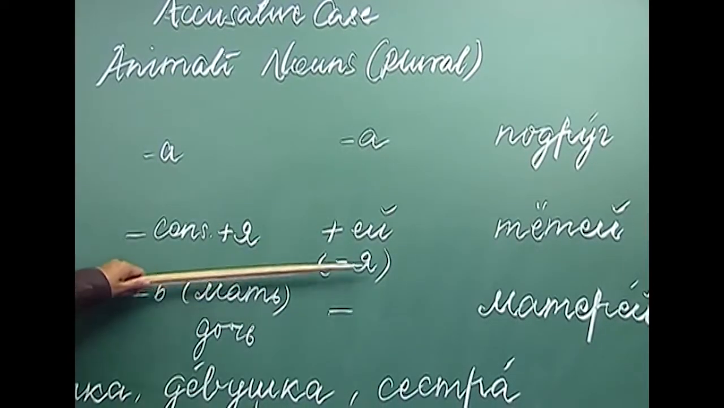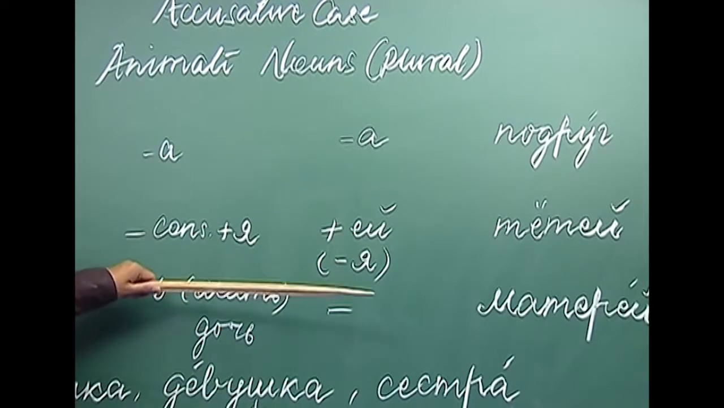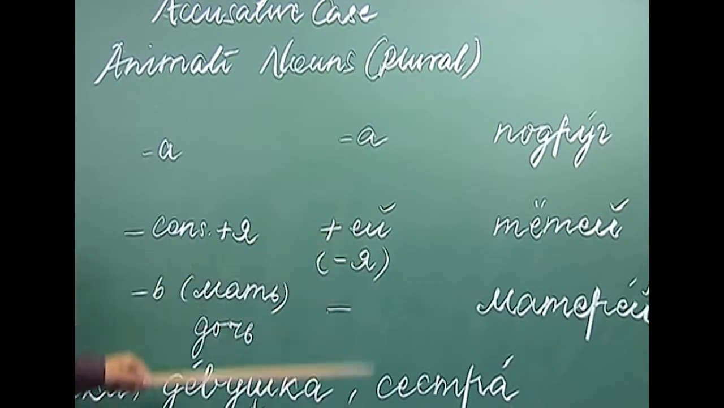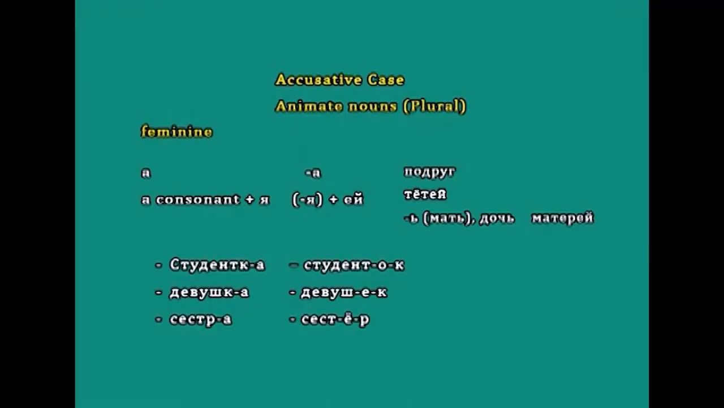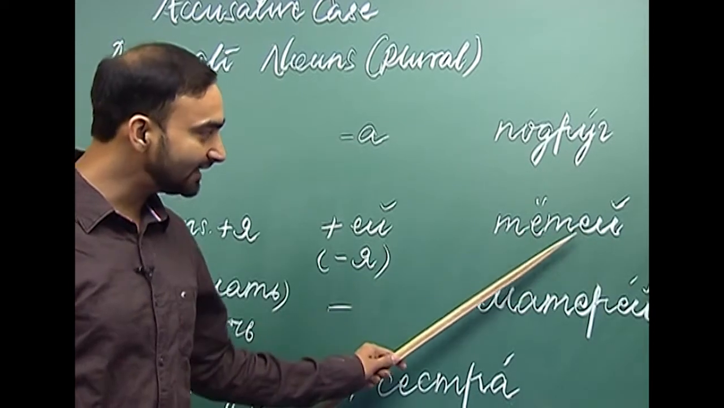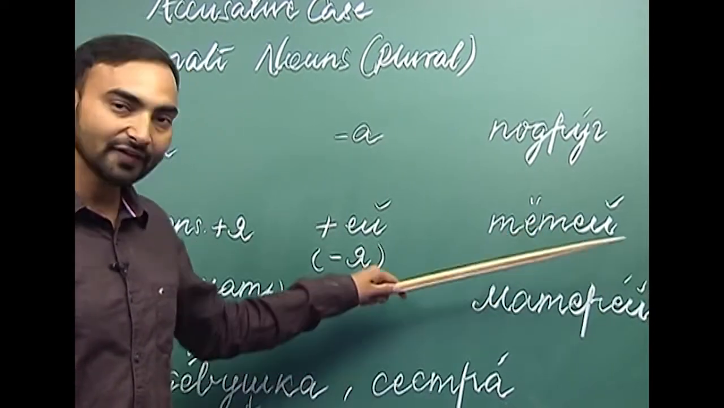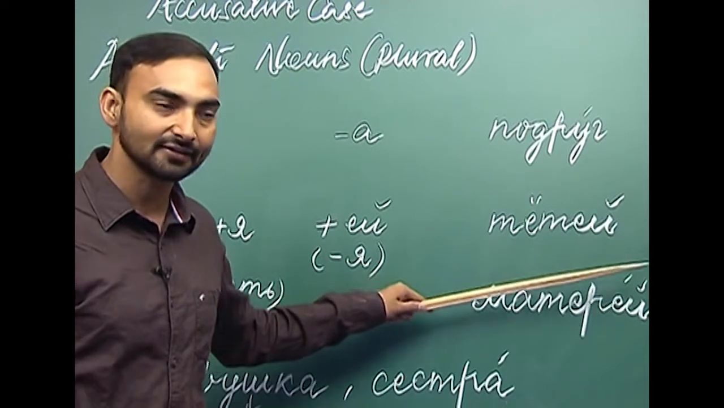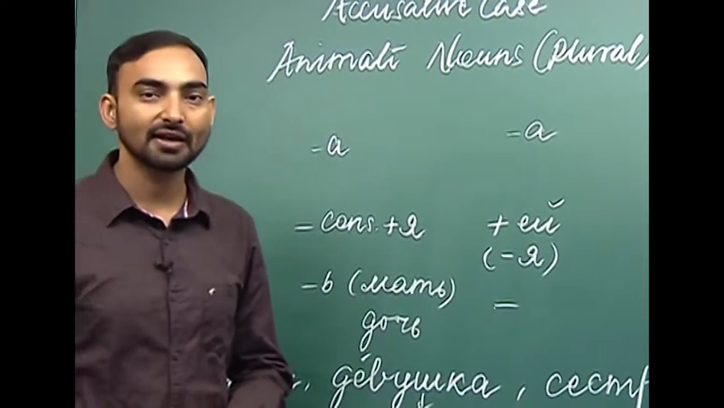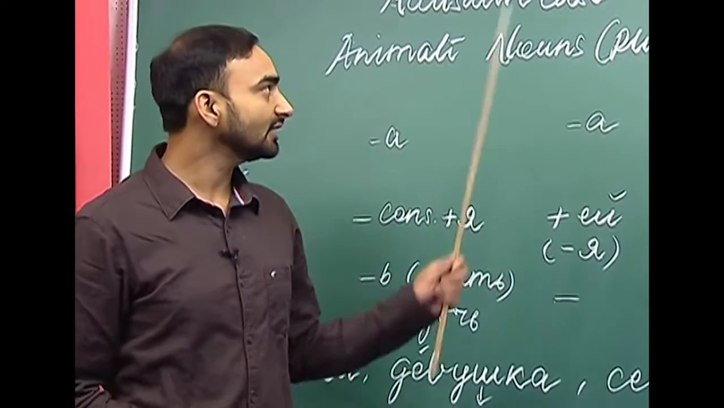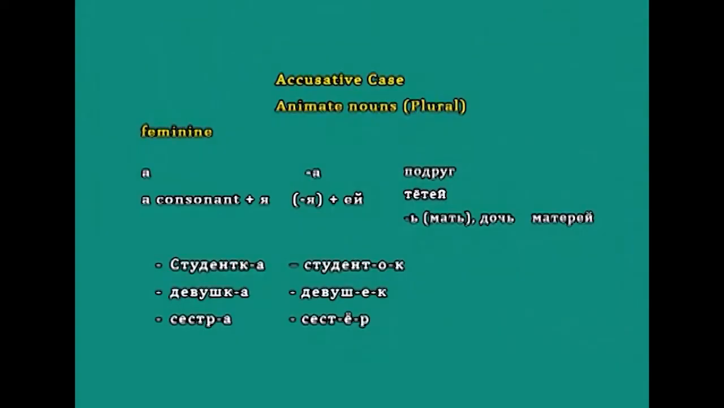So, what we do is we remove ya from the end and add ye and e kratke. So, chochya, just remove or drop the ending ya and add ye and e kratke. So, what do we get? We get chochye. Chochye is the plural animate in the accusative case.